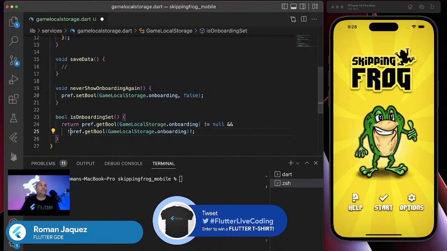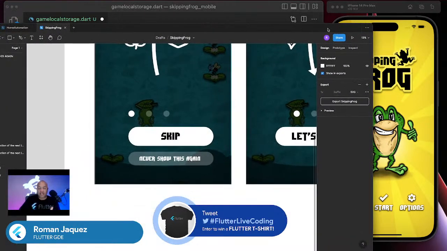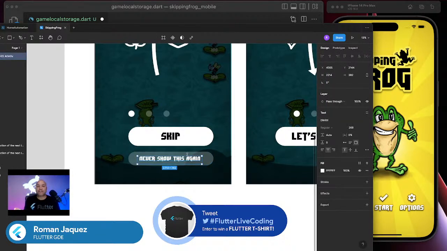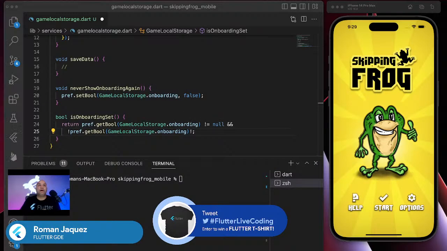We're going to show this message the first time you install the application. Are you onboarded? Let me show you how to onboard you. Let me show you how to play this game. Oh, never show me this again. Okay, I'm not going to show it to you. When we click on that button, we're going to wire it to this method called never show onboarding again.